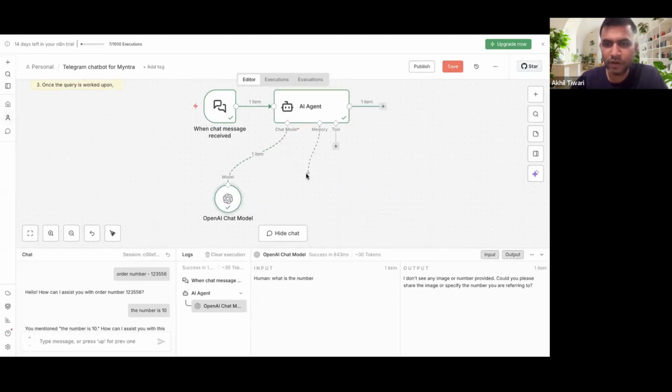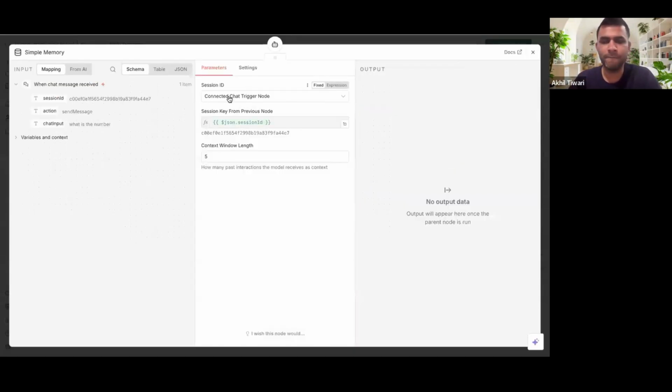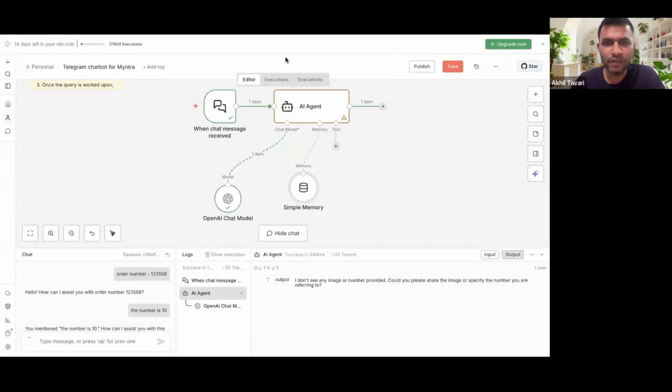Okay, so we'll just go ahead and click on this plus. And we'll just click on this simple memory. For production-level use cases, you can go ahead and use different databases, as per your comfort, whatever your company is using. So I'll just click on simple memory, and we don't have to do any setup because for chat input, everything is set up by default, right? So I've just done this much. I'll look into the chat. Looks like each message is going to a different context. Correct, because it is not able to understand what the previous conversation was about.